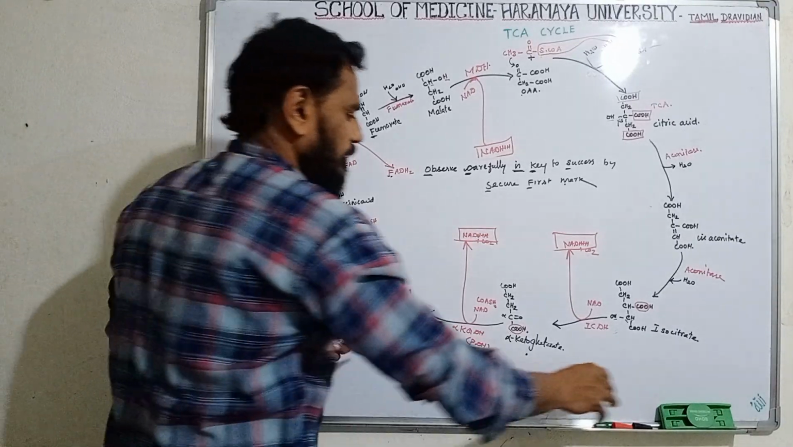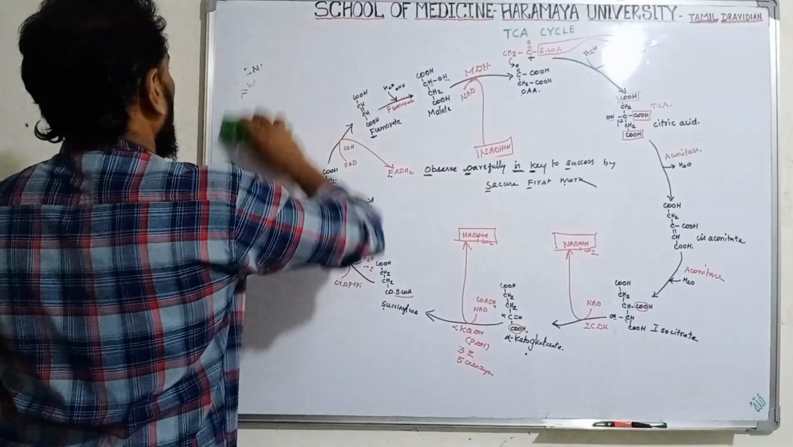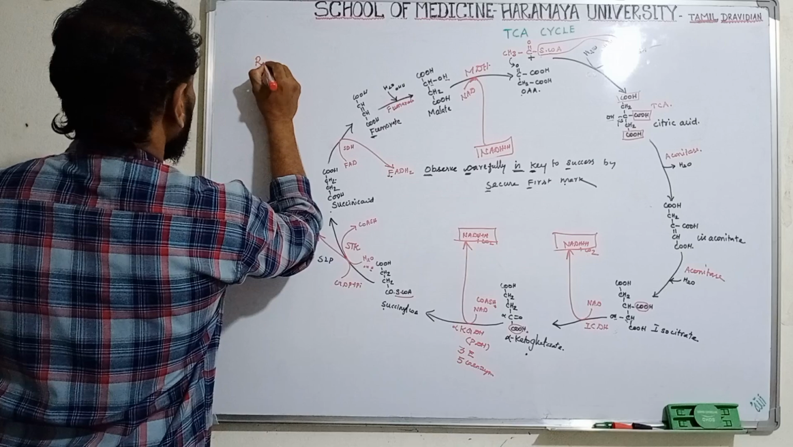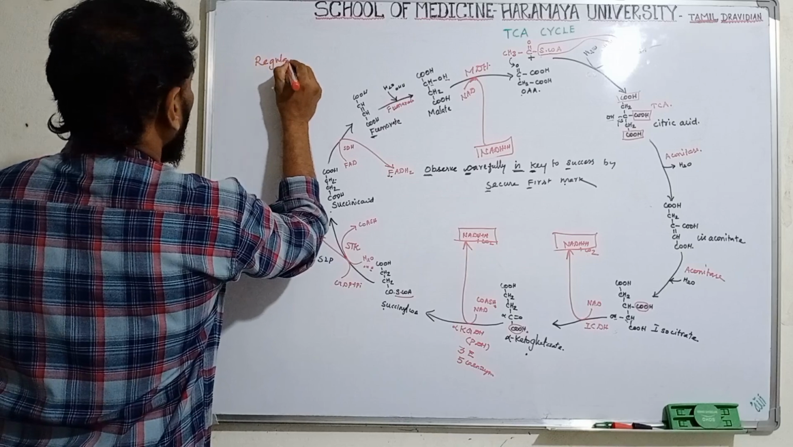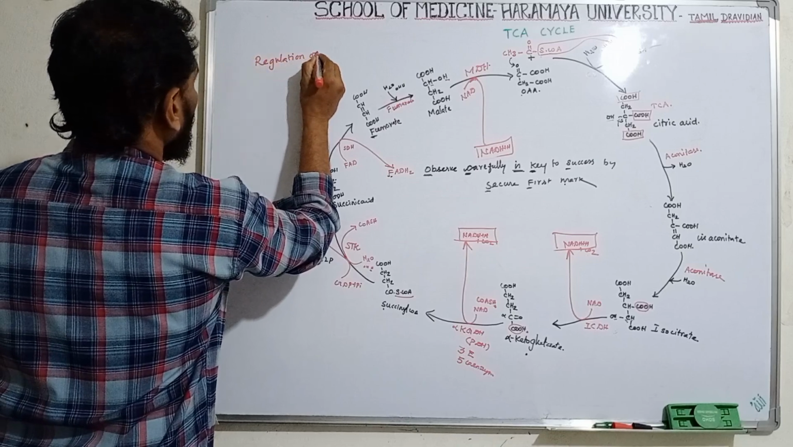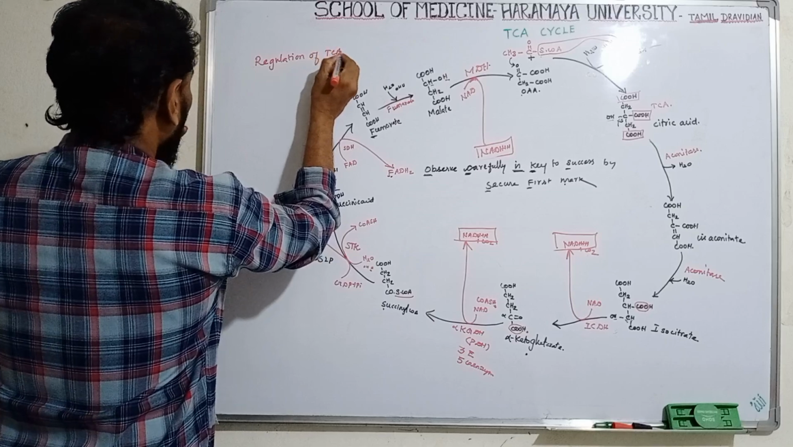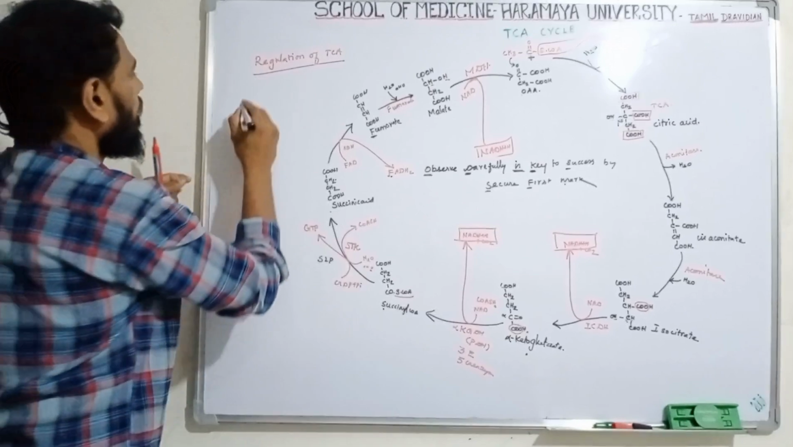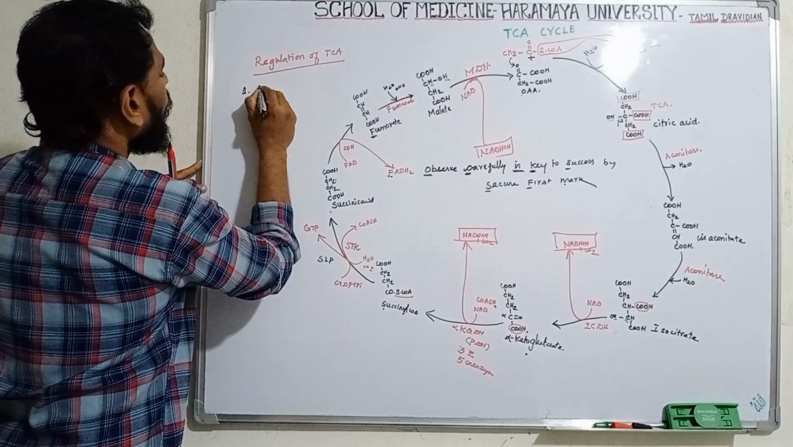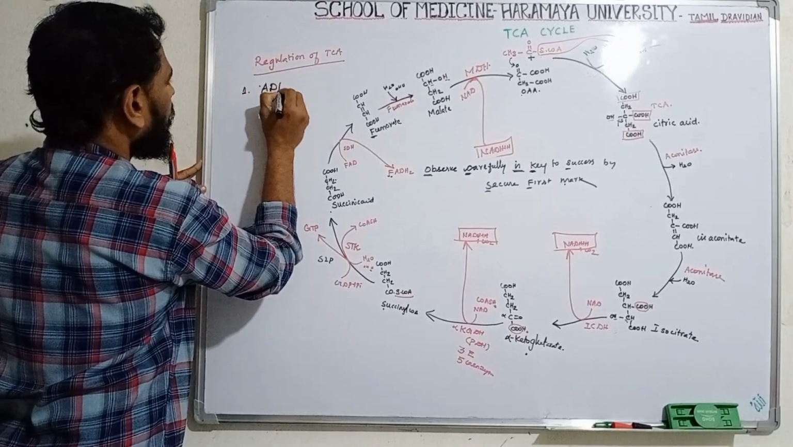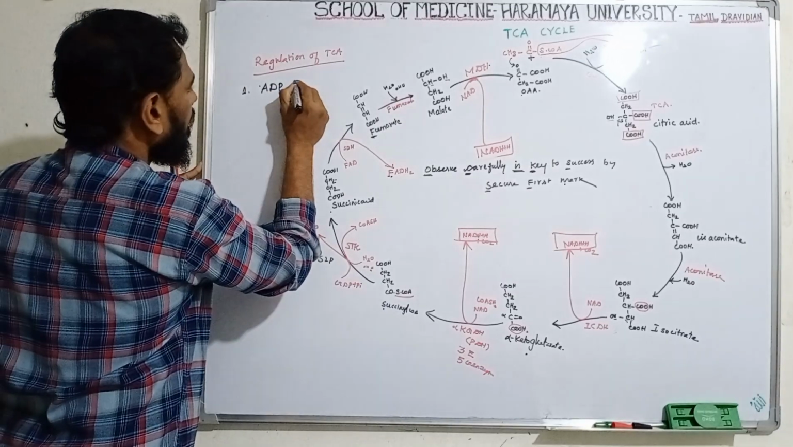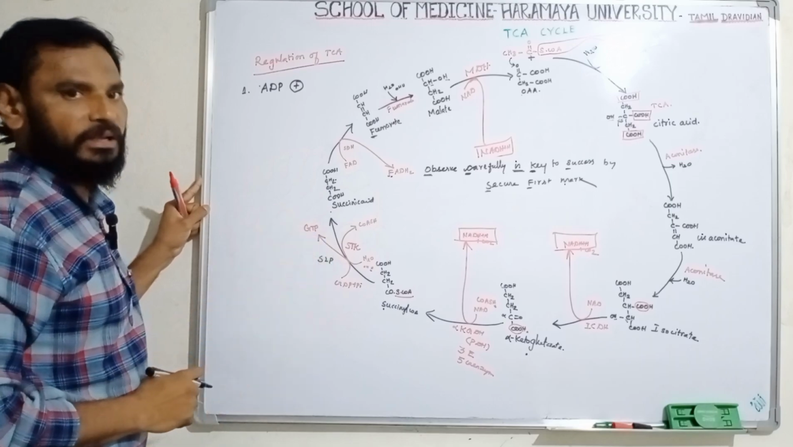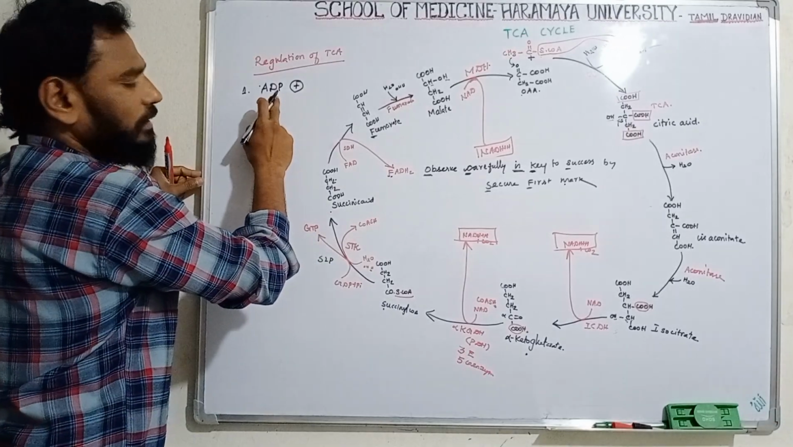Now we are going to discuss regulation of the TCA cycle. What is the regulation? Regulation of the TCA cycle. The first condition, okay, it requires a more amount of ADP. ADP only will stimulate these TCA cycle reactions. Clear? So this is very important.